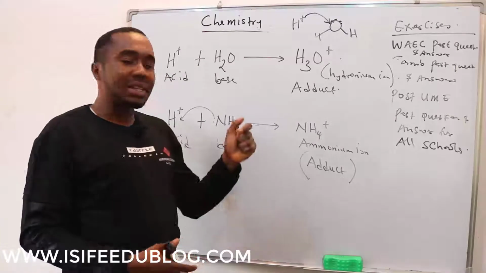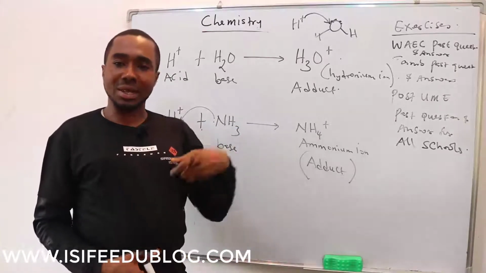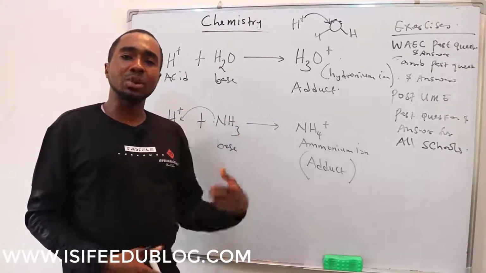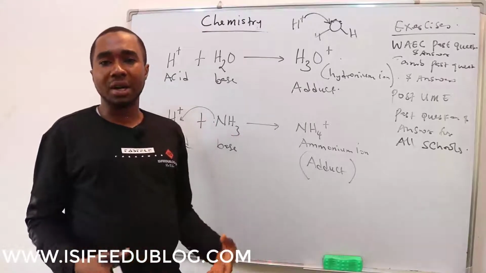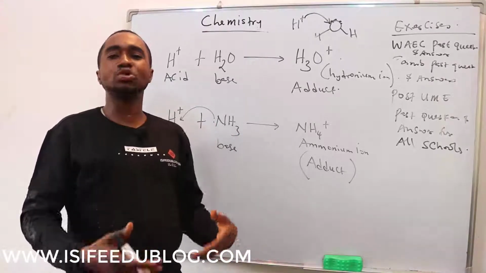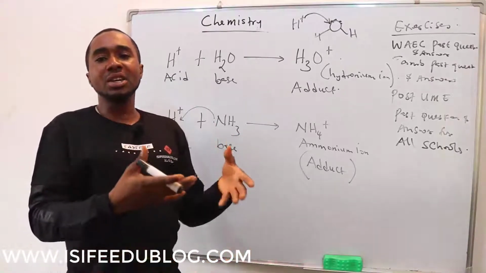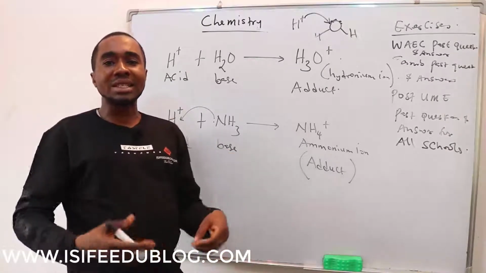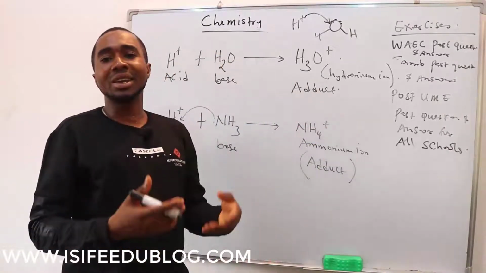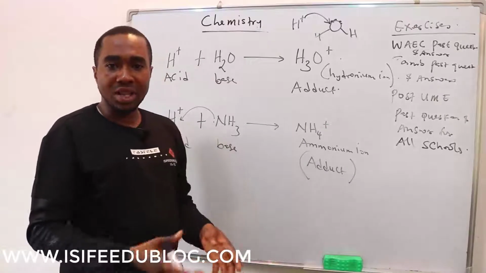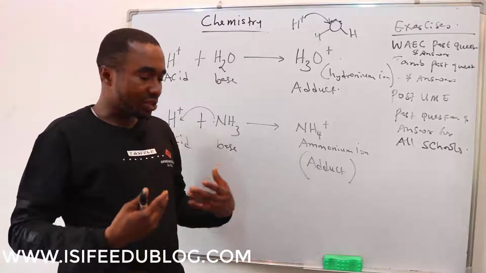He said that an acid is an electron pair acceptor, and the electron pair acceptor, like we said, is an electrophile. Electrophile simply means electron seeking. Any species that is seeking electrons is an electrophile. It doesn't have electrons, it is looking for electrons to attract.